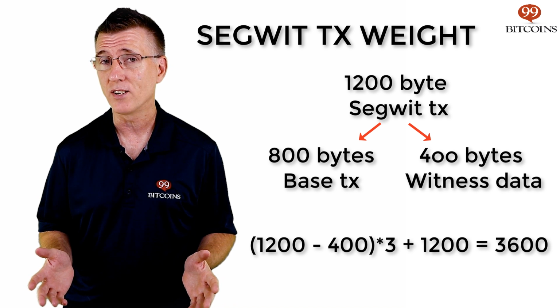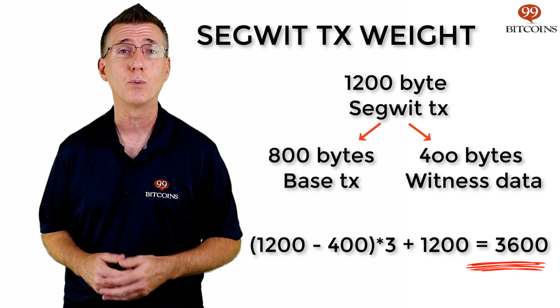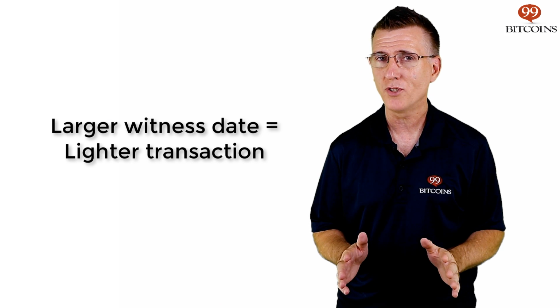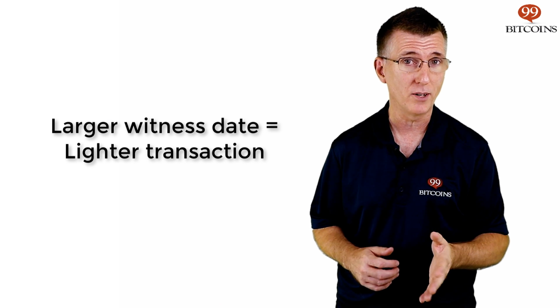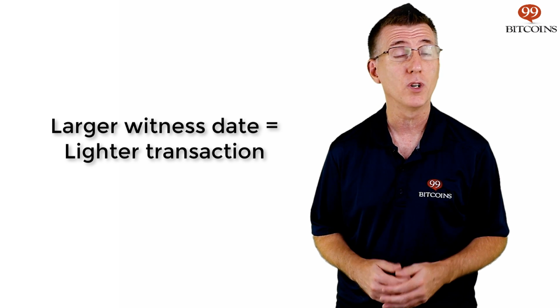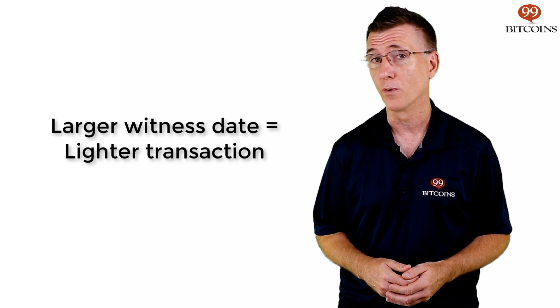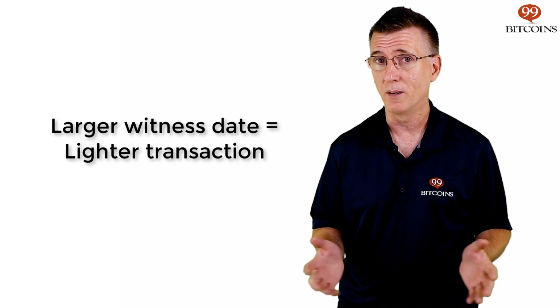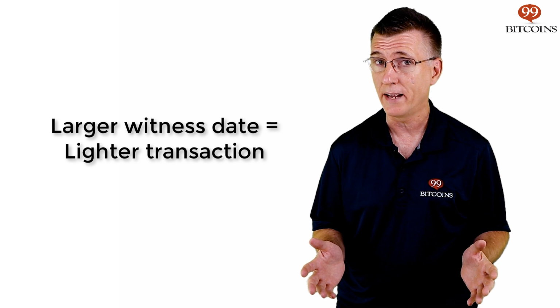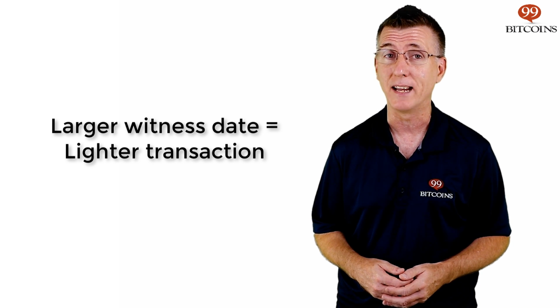Add the total transaction size of 1,200, and that equals your total weight of 3,600. In short, the larger the size of the witness data, the lighter the transaction weight will be. This incentivizes miners to prefer lighter SegWit transactions over heavier ones, since they can fit more of them into a base transaction block, which increases the potential miner's fee should that block be accepted and confirmed.